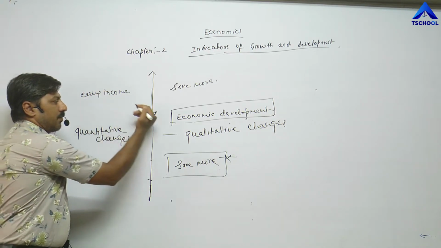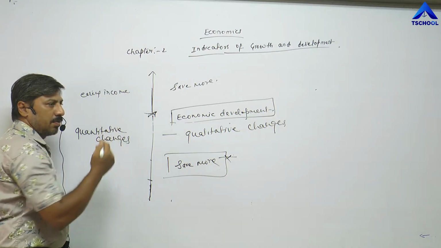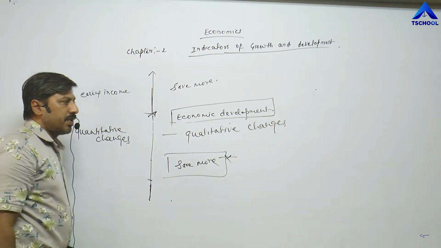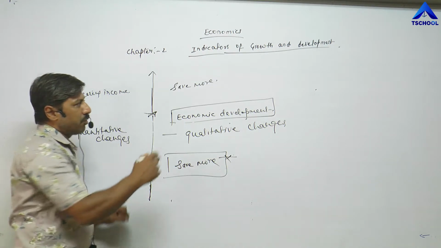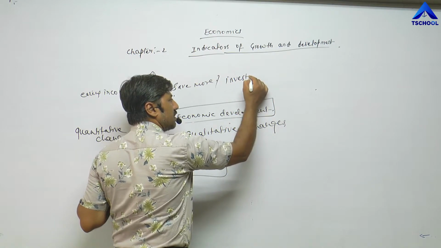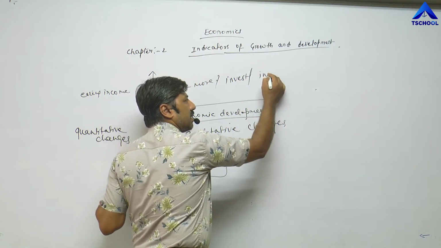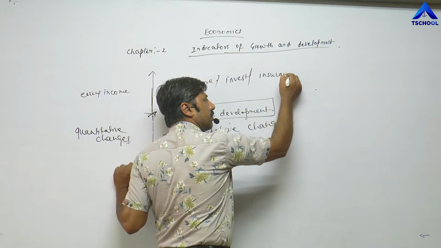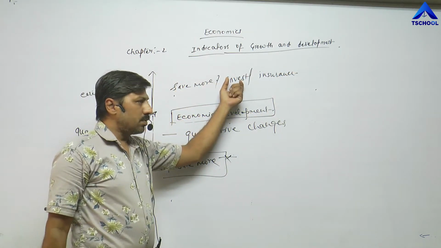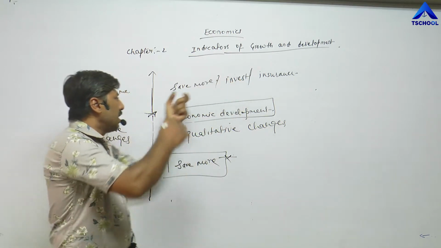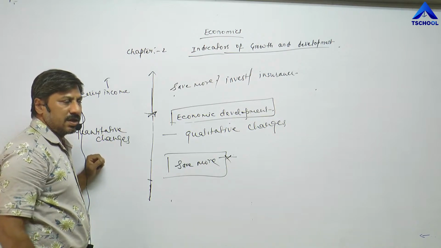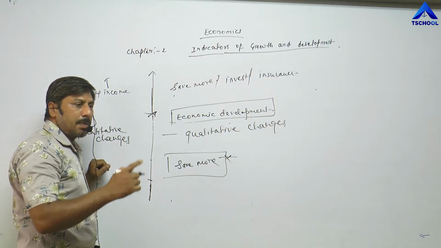So after this point, when he earns income, or if his income increases, out of that income he is able to save more or invest somewhere else, or he can take life insurance. So he is in a position to save more, to invest more. As a result, what happens? His income increases. His income increases at a rapid rate.